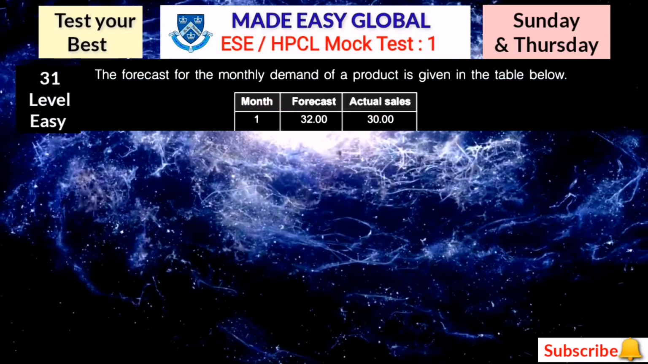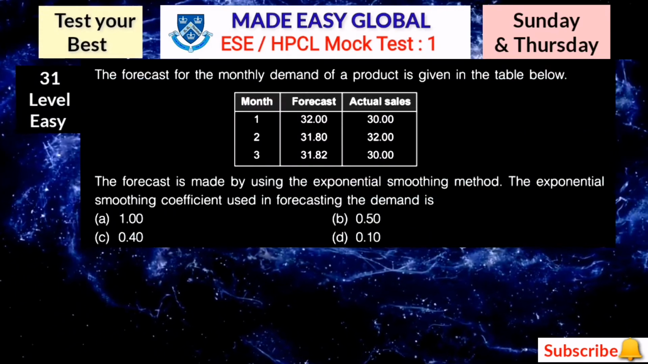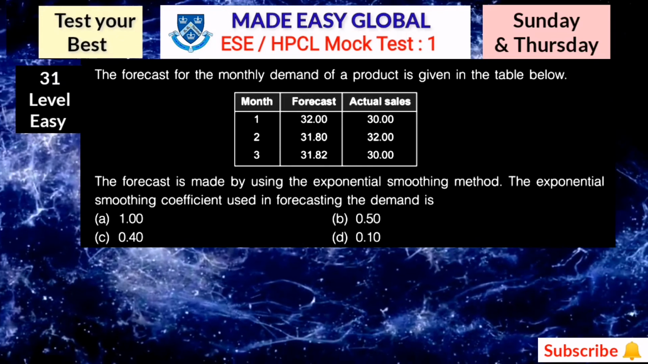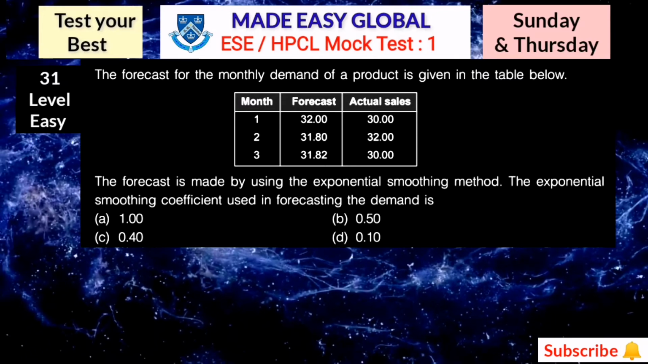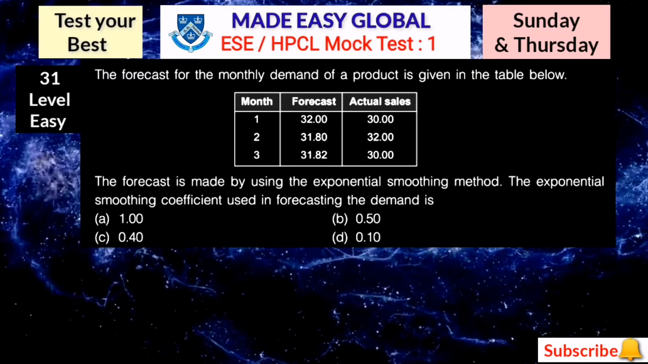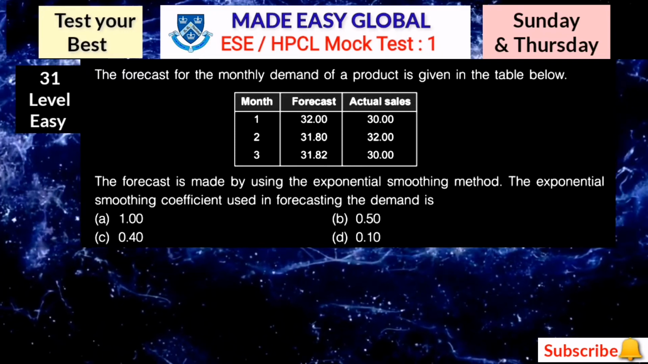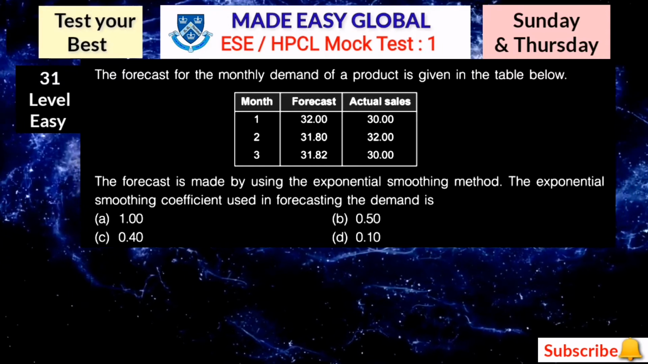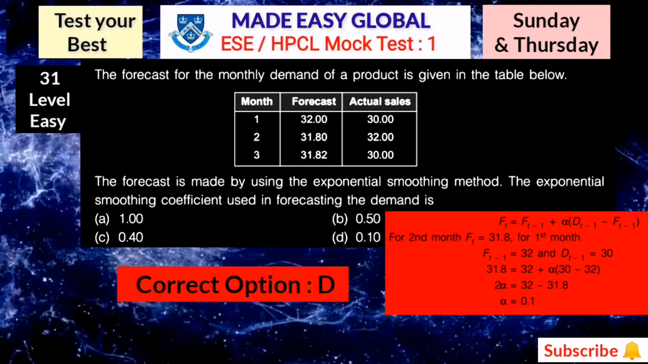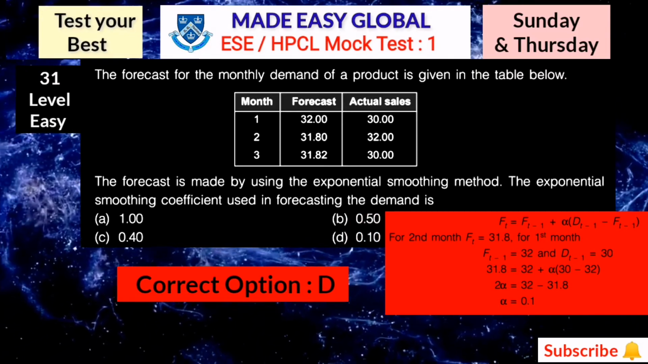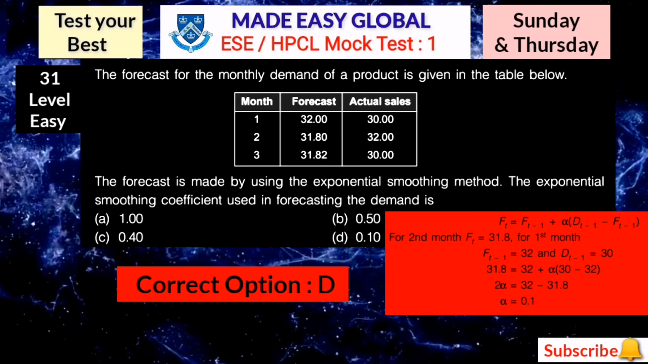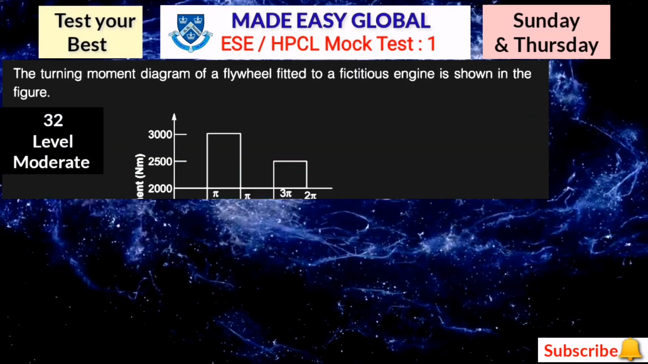Question number 31 is on your screen now. The forecast for the monthly demand of a product is given in the table below. The forecast is made using the exponential smoothing method. The exponential smoothing coefficient used in forecasting the demand is? There are 4 options. You can pause the video and solve this example. Here the correct answer is option D. The detailed solution is also given. So we get alpha equal to 0.1. Now let's move towards the next question.